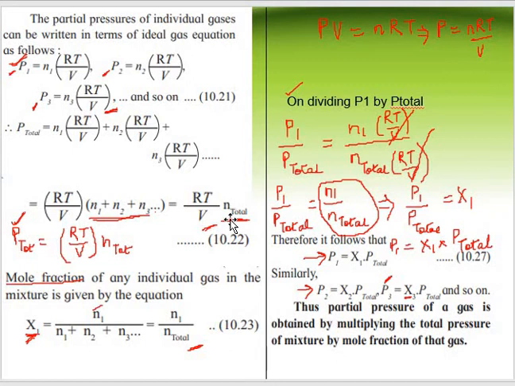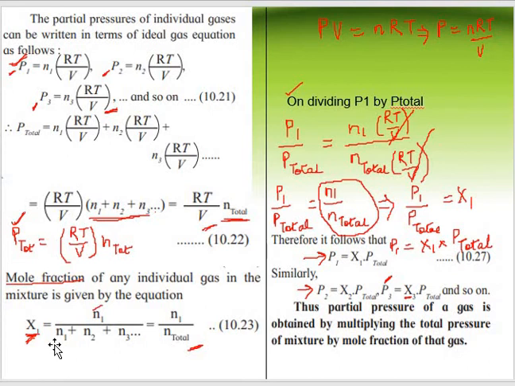We also know that we can calculate the mole fraction of an individual gas by taking its number of moles upon the total number of moles present in the mixture. So the mole fraction of gas 1 will be the number of moles of gas 1 upon the total number of moles.